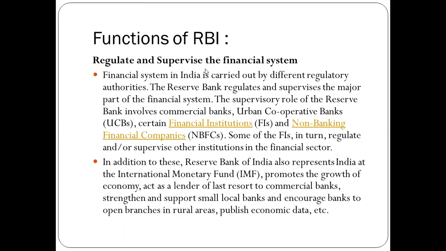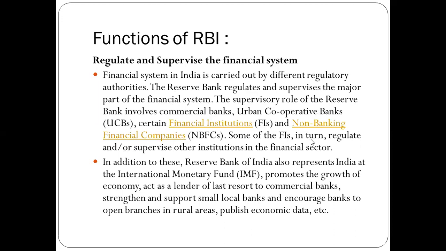Next, regulate and supervise the financial systems. The financial system in India is carried out by different regulatory authorities. Means there are so many regulatory authorities who run the RBI. The RBI regulates and supervises a major part of the financial system. The supervisory role of Reserve Bank involves commercial banks, urban cooperative banks, certain financial institutions, and non-banking financial companies.